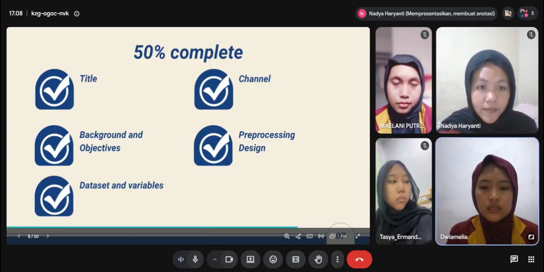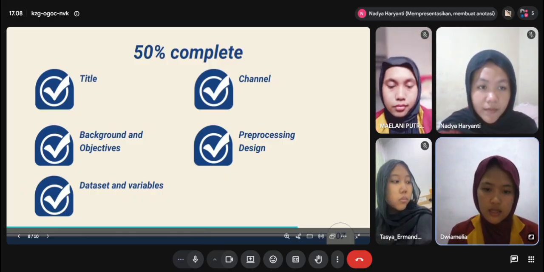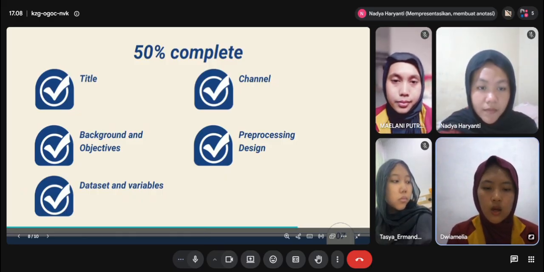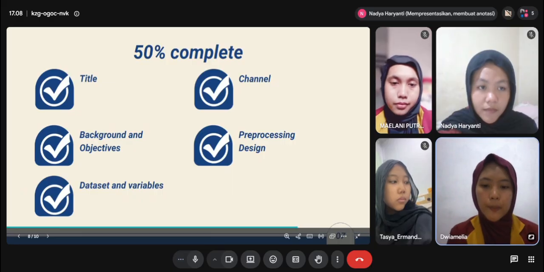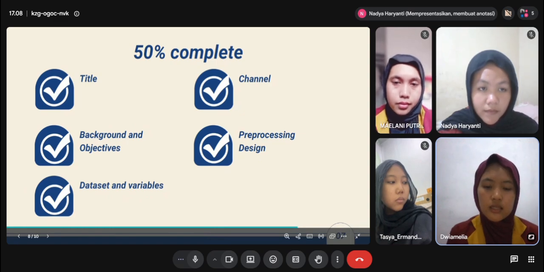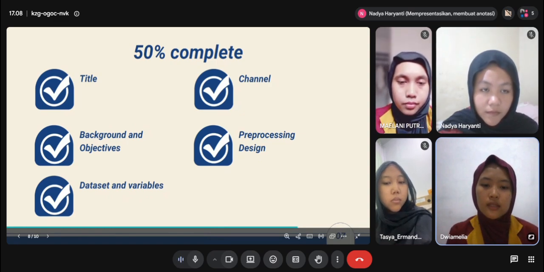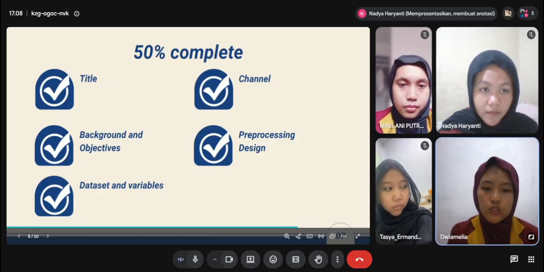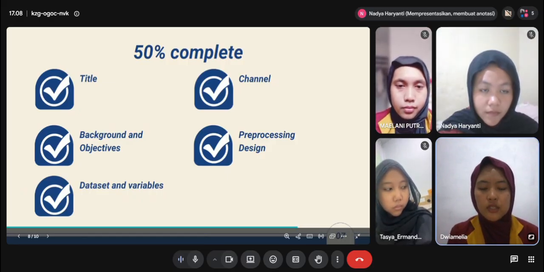So at this stage, our research context and data preparation plan have been established. The next step is to complete the data processing and continue with the K-means clustering process. Next.